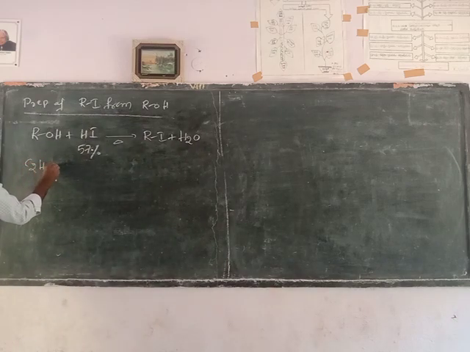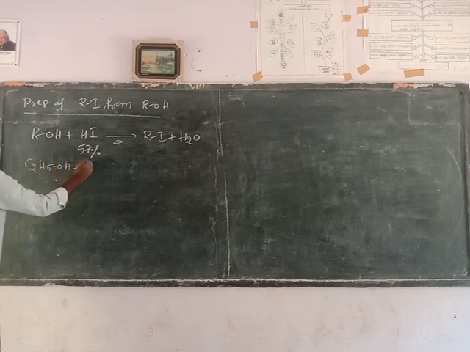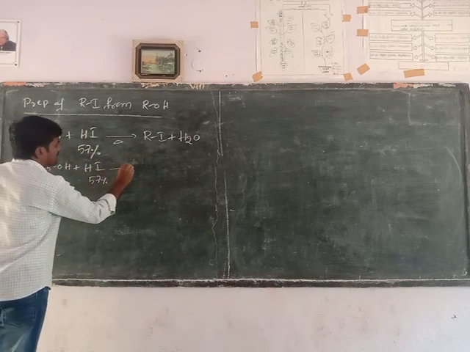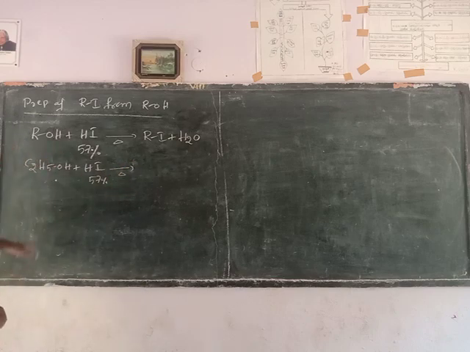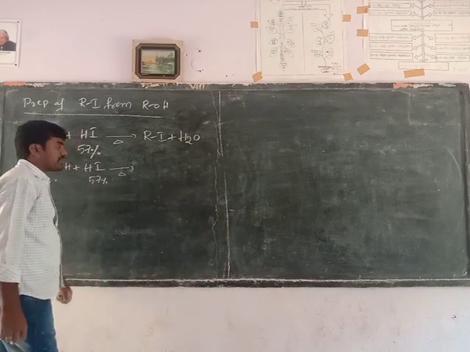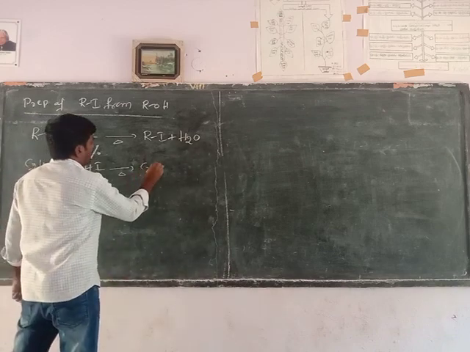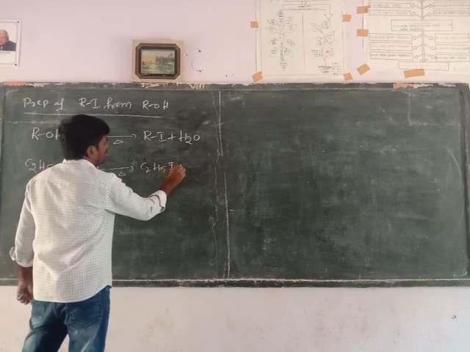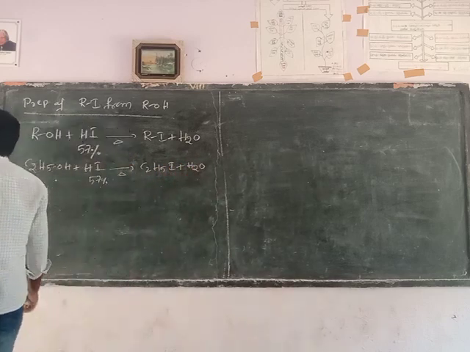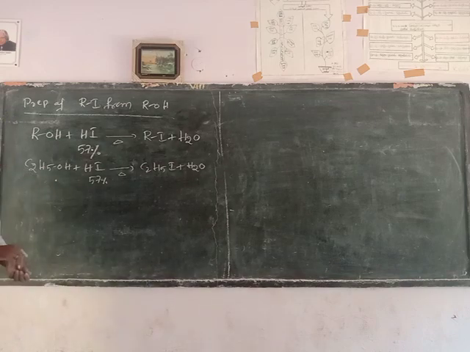Example: ethyl alcohol reacts with hydroiodic acid, 57% concentrated. Alcohols are heated with hydroiodic solution at 57% concentration to form ethyl iodide plus water molecule. This is the preparation method of haloalkanes from alcohols.